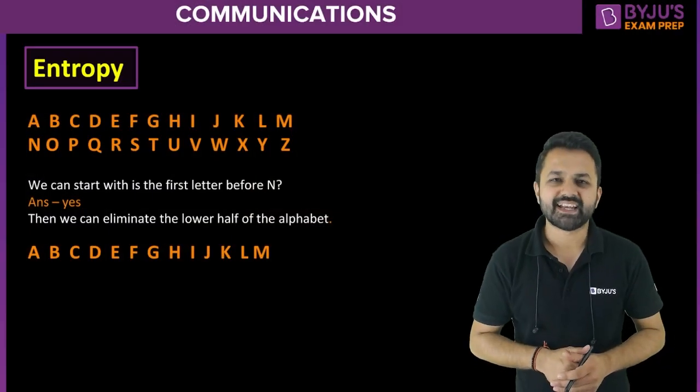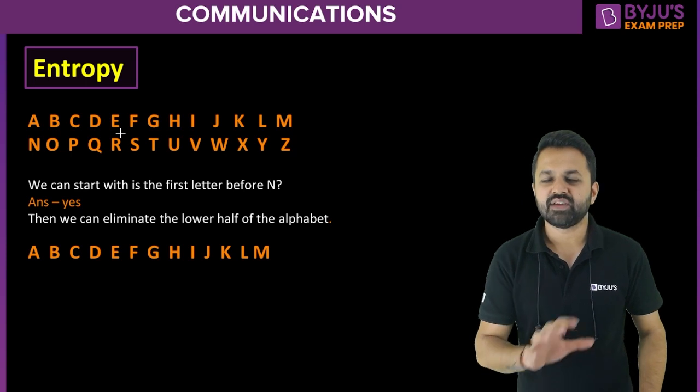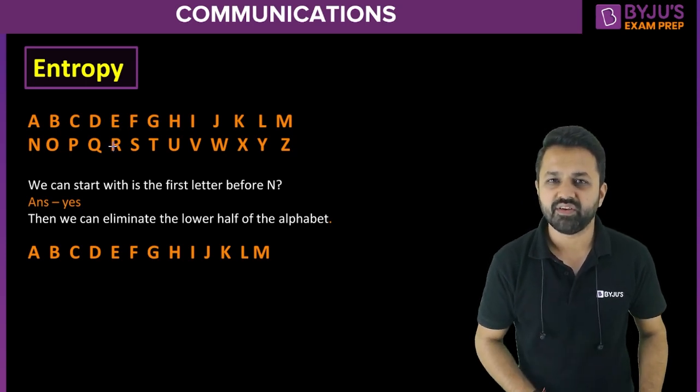Now coming to the second example, we know that we have the 26 alphabets and they can be divided into two sections.